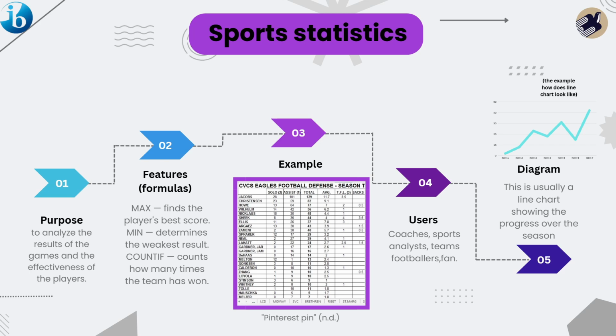Formulas of sports statistics: max finds the player's best score; min determines the weakest result; count if counts how many times the team has won. The diagram for sports statistics is a line chart. Line chart shows the progress over the season.